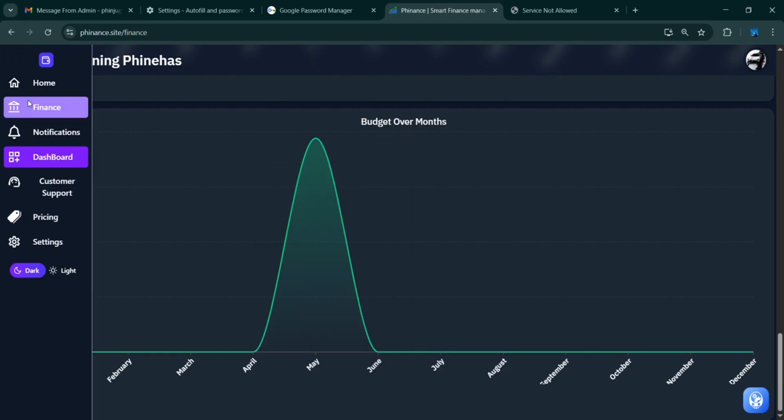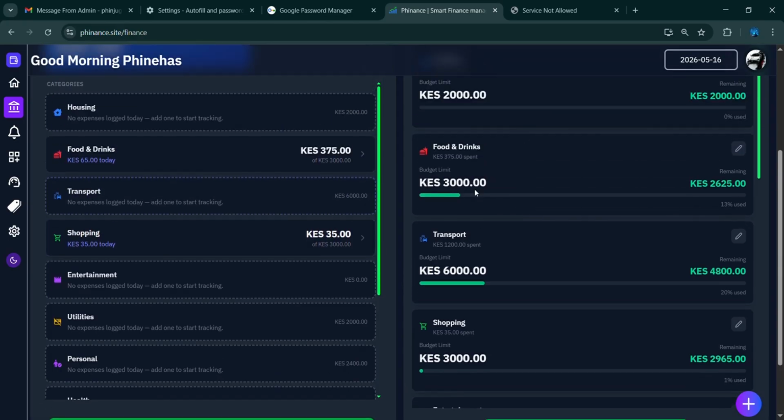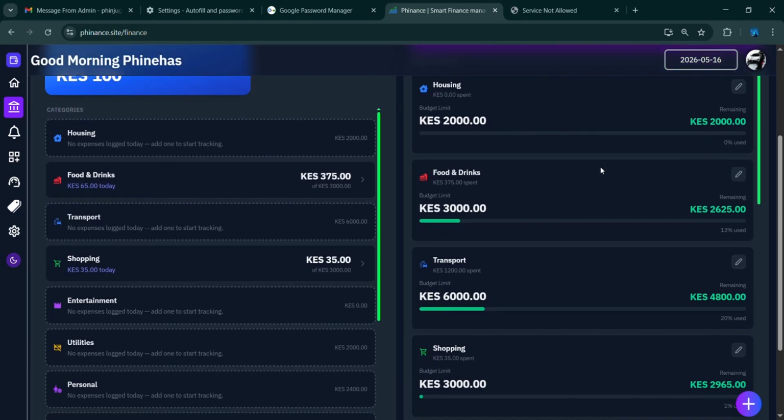Oh, another thing I wanted to show. There's this progress bar. So this month for the budget, I've set 3K. The remaining amount is 2,625, and so far I've spent 375. You can see the progress that you've had throughout the month. Yeah, that shows you the progress.